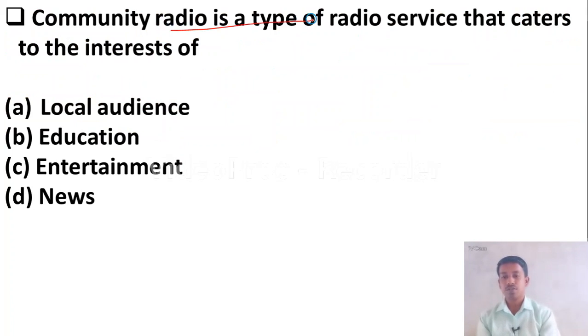Community radio is a type of radio service that caters to the interests of: option A, local audience; option B, education; option C, entertainment; option D, news. Yes, community radio caters to the interest of a local audience. So option A, local audience, is the correct answer. Let us go to the next question.